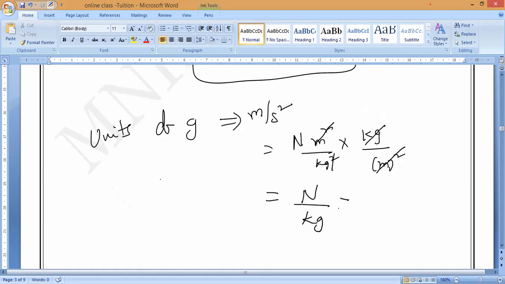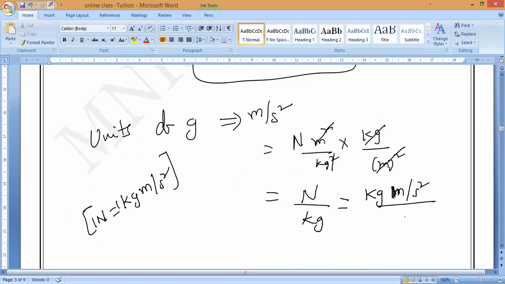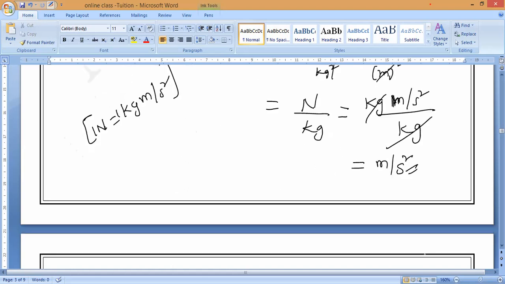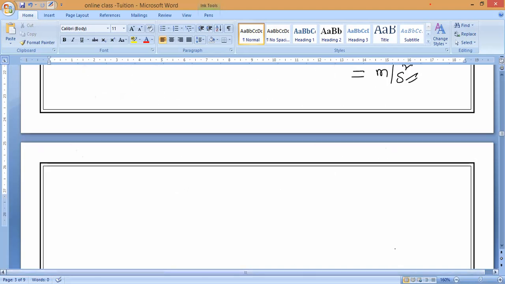Now, as we know, 1 Newton equals how much? 1 Newton equals 1 kilogram meter per second square. So in place of Newton, can I substitute kilogram meter per second square? Kilogram divided by kilogram, so kilogram will get cancelled. What is the unit of g? Meter per second square. That's all for the g value. Have you got it or not?